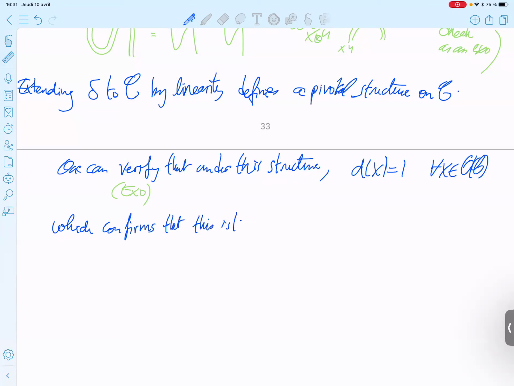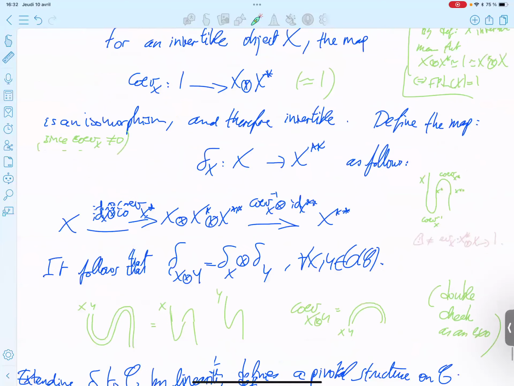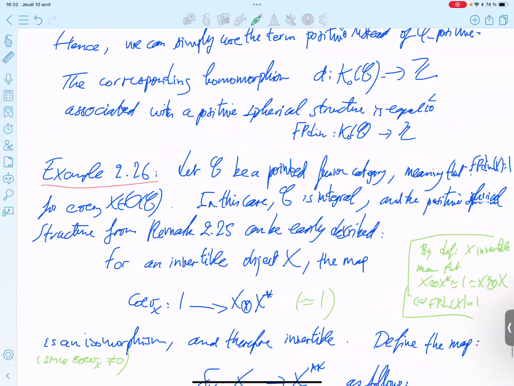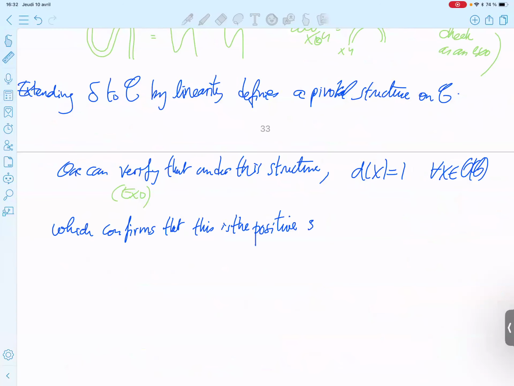this is the positive one. Remember that the pivotal structure is completely determined by the value of the categorical dimension. Because here it is exactly the Frobenius-Perron dimension, you get that this is exactly the positive one, as mentioned here. There is no choice. So this confirms that this is a positive spherical structure